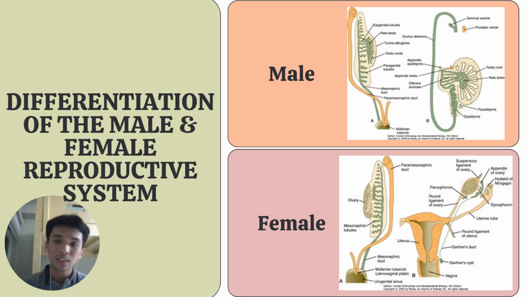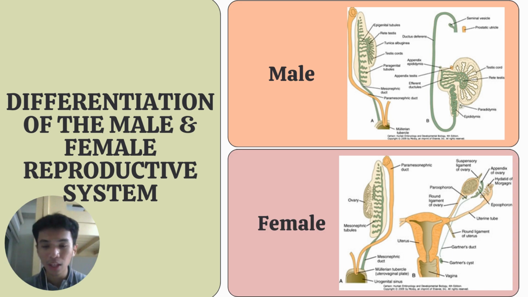The male reproductive system is under the influence of the sex-determining region. The gonad develops into a testis containing spermatogonia, Leydig cells, and Sertoli cells. Leydig cells produce testosterone, which supports growth of the mesonephric ducts. In the development of the male gonad and upper reproductive tract, the paramesonephric duct regresses, and the mesonephric duct develops into the epididymis and vas deferens.